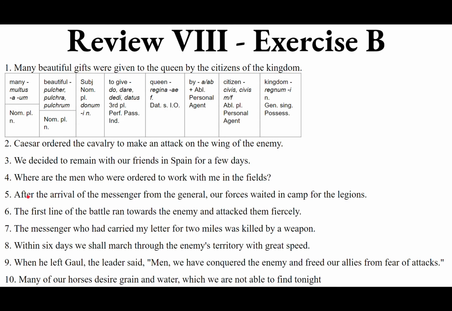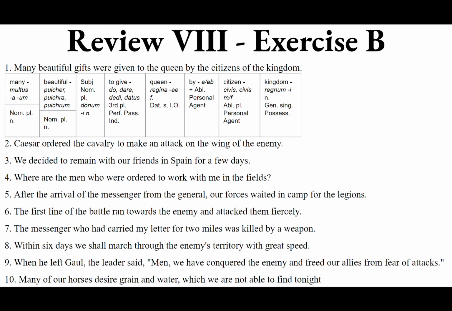All right, anyway, we have after. Now after, and it's after a noun. So after the noun, that's post plus the accusative, and the noun arrival will be in the accusative because of the preposition post, after. Arrival, that's the advent. Adventus, adventus, masculine, arrival, the advent.